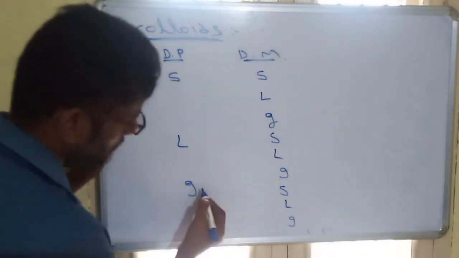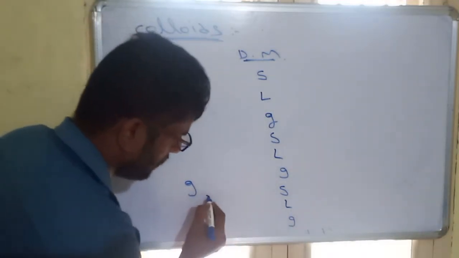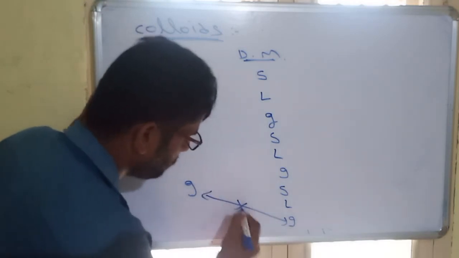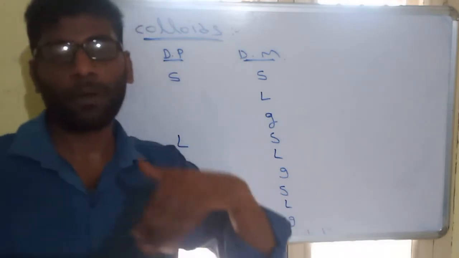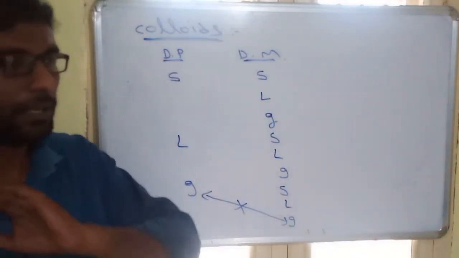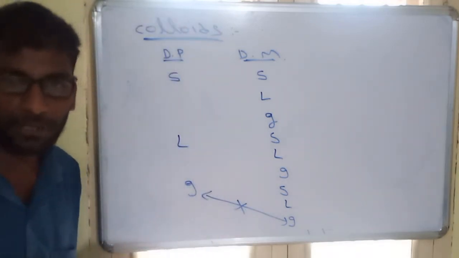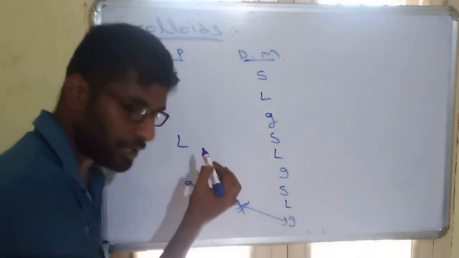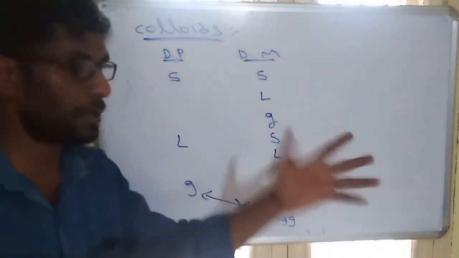But here, gas and gas, that means gas mixing with gas, can never form a colloid. Why? Because when two gases mix, it always forms a homogeneous mixture, never a heterogeneous one. Colloids are heterogeneous, but gas in gas is homogeneous. That's why gas in gas is not a colloid. Remaining all colloids are possible.